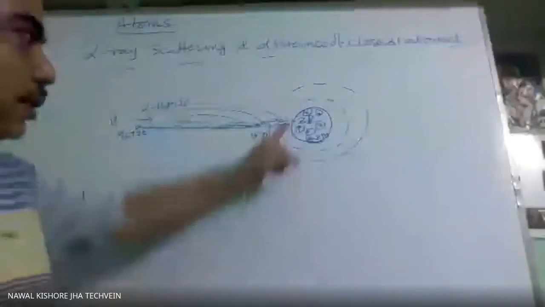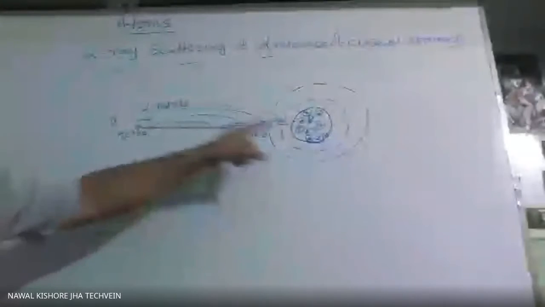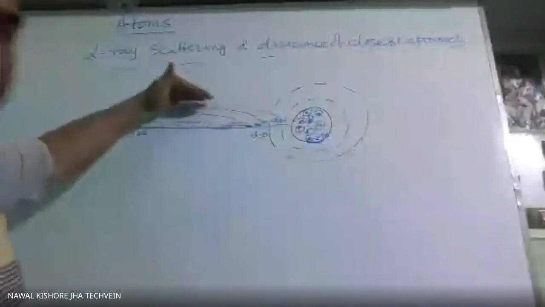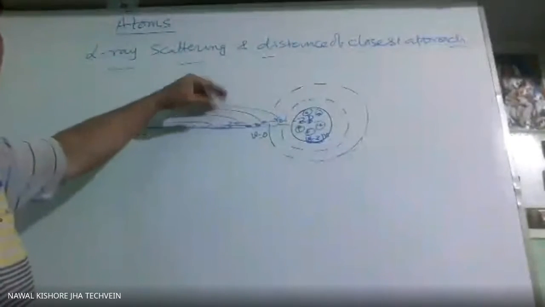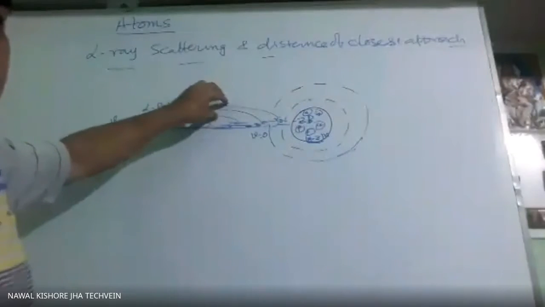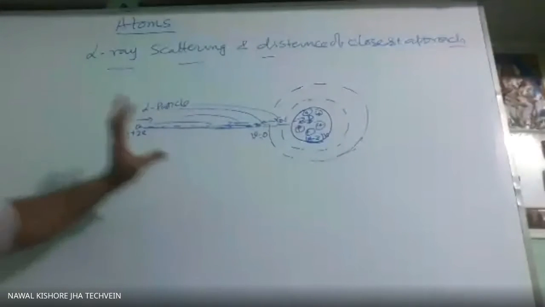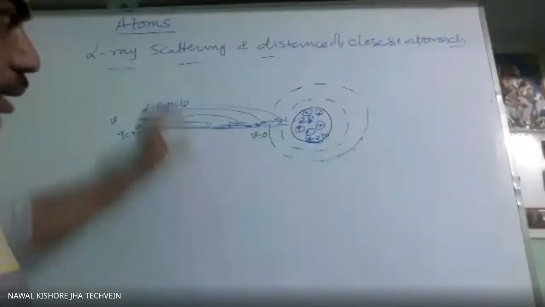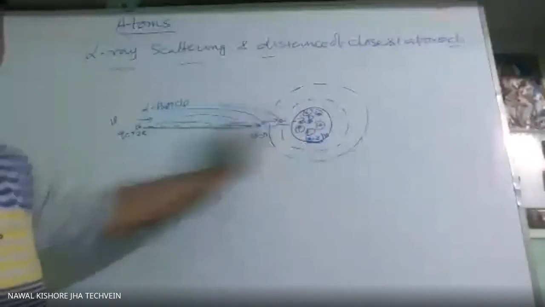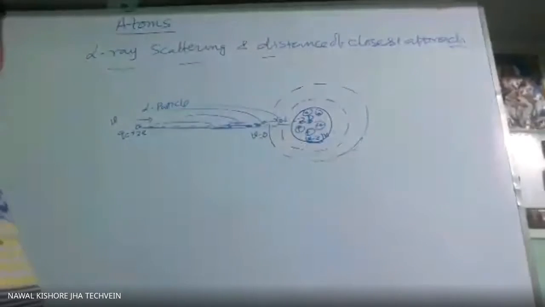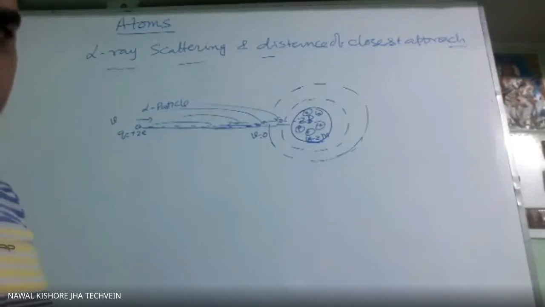As a result, the reflected or scattered alpha particle will have energy less than this incident energy. But as we know, if there is only the repulsive force, that is the electrostatic force, that is a conservative force.